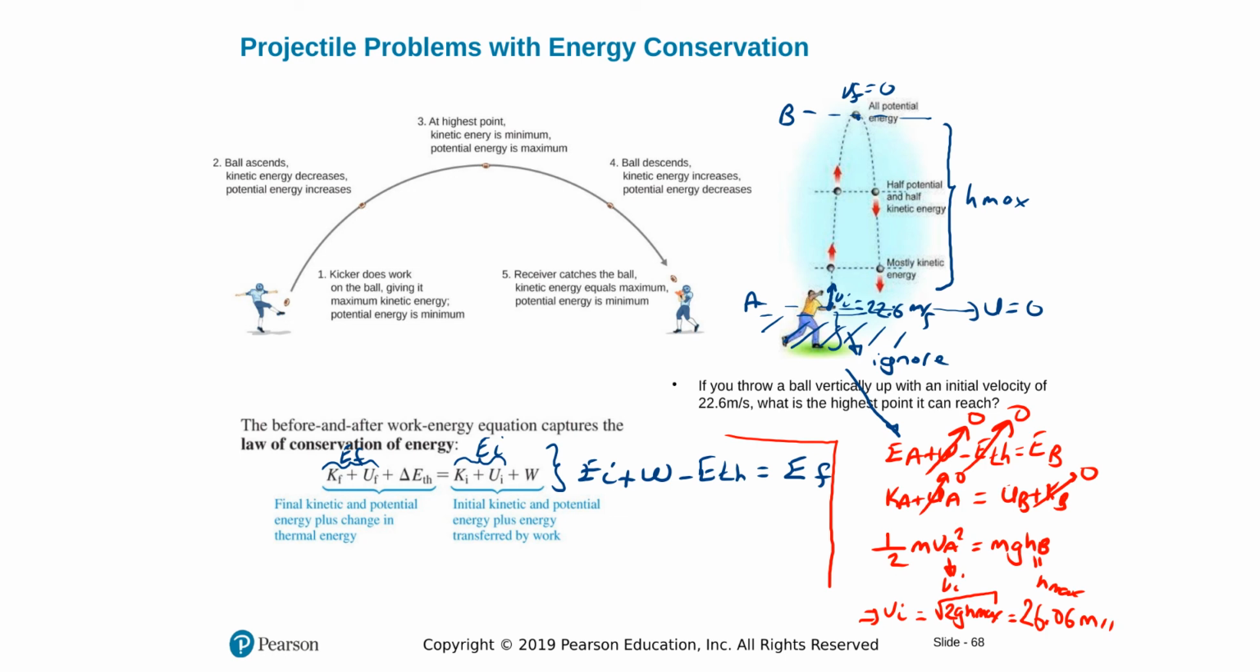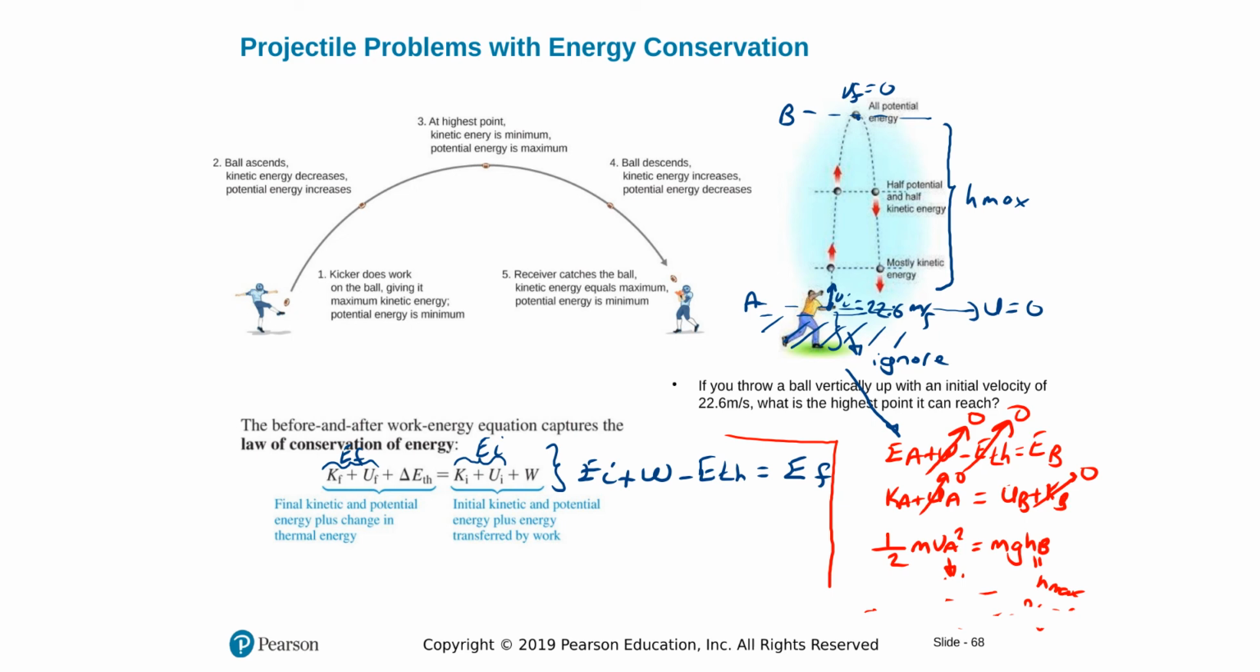I'm gonna check that out quickly. So we'll do square root of 2 times 9.8. Oh, sorry, there's an error here. We're looking for H maximum, not V initial. Oh, let's delete that, folks.